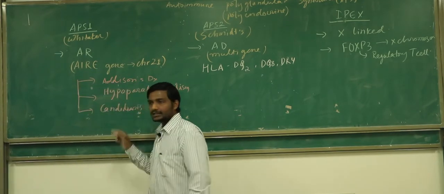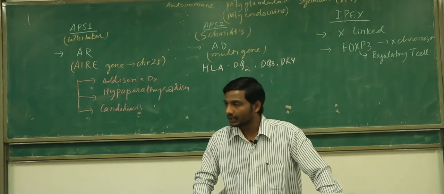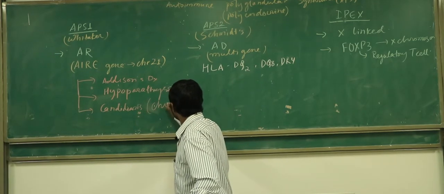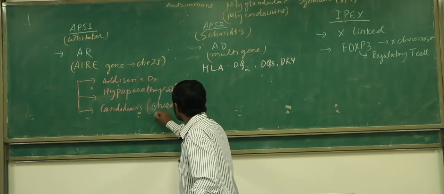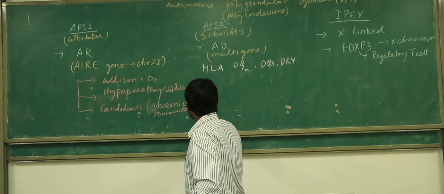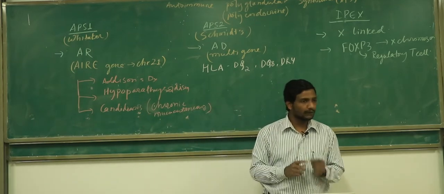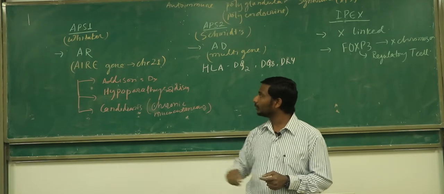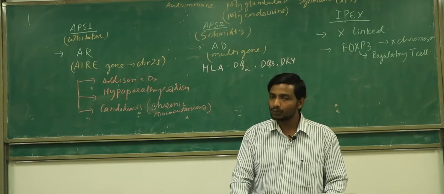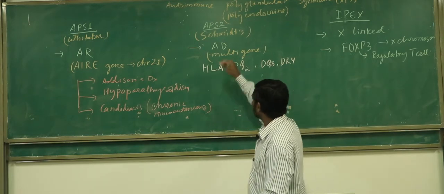And this candidiasis is mainly going to happen in the mucocutaneous layer, right? So never forget that this candidiasis is going to be the example of chronic mucocutaneous candidiasis. So these are the three very common features that we should always think about for Whitaker syndrome, or autoimmune polyendocrine syndrome type 1. Clear about this? Okay, now very quickly we go for the APS2.